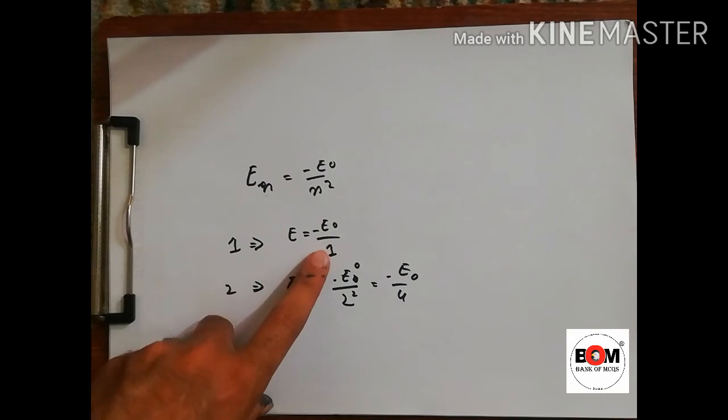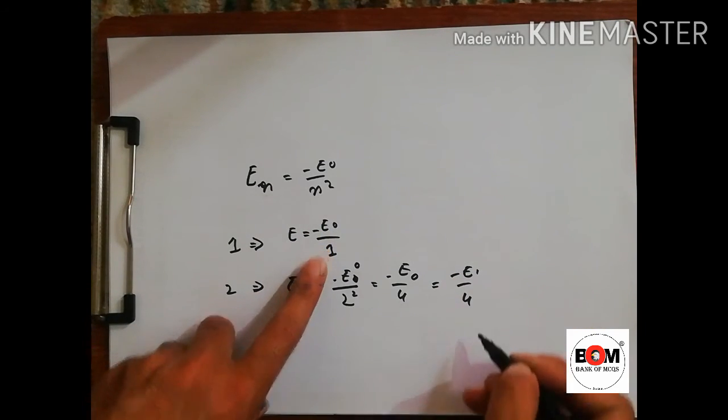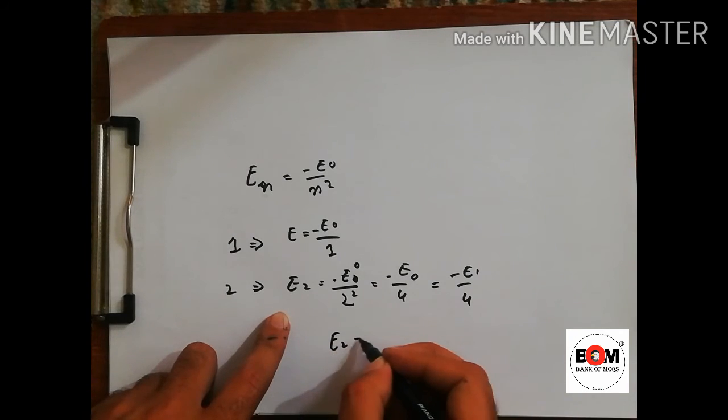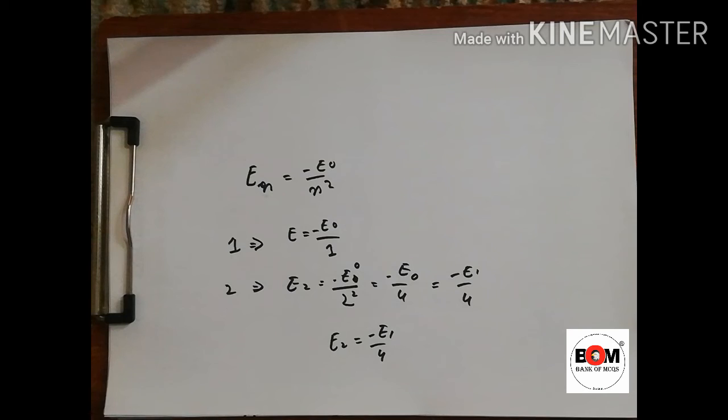Minus E naught is the energy of the first shell, so we can write E2 as E1 divided by 4. There is a little mistake earlier: E2 is equal to E1 divided by 2 square.